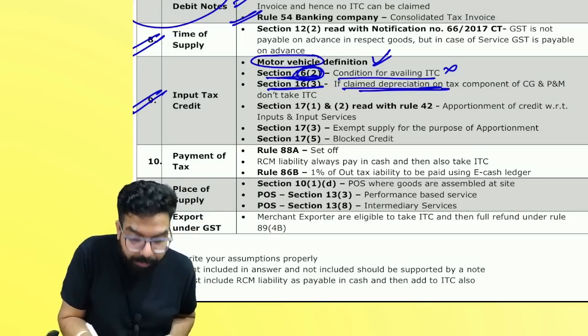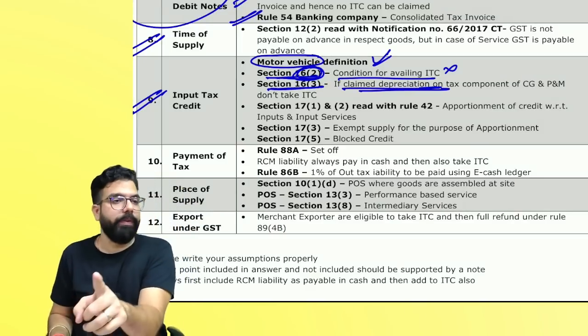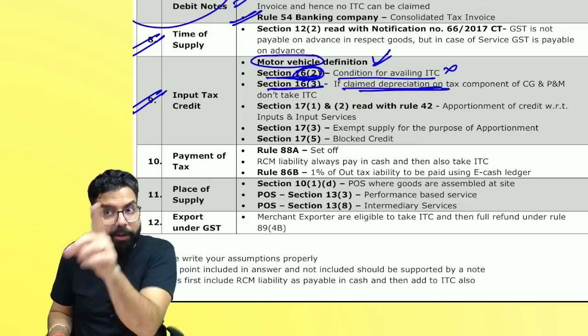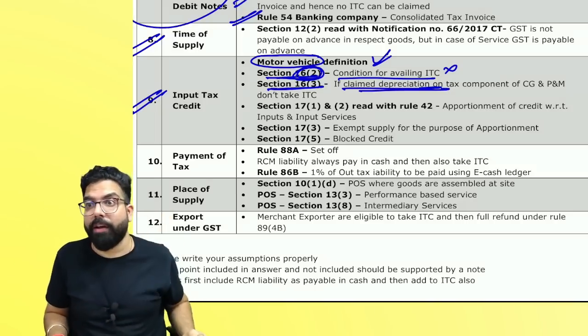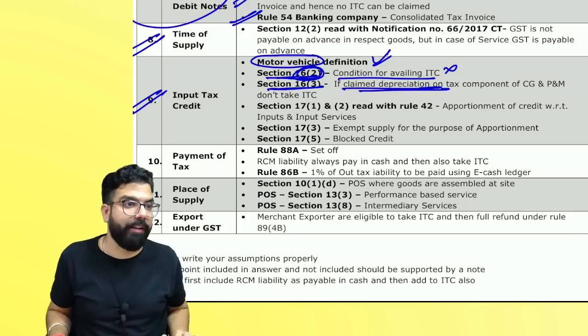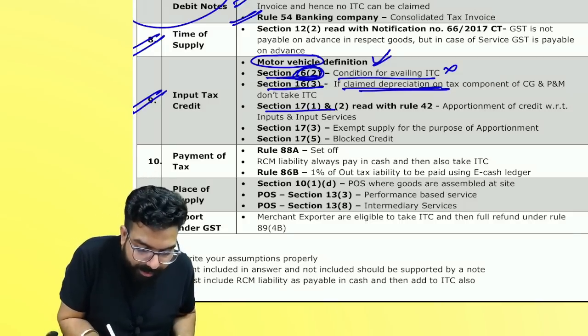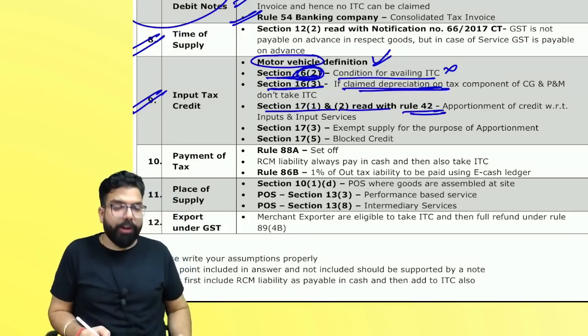Section 16(3). Remember, if they tell you in the question that, sir, machinery purchased, depreciation taken including the tax component, then don't take the ITC. Please be very careful. Next, section 17(1) read with Rule 42, apportionment.